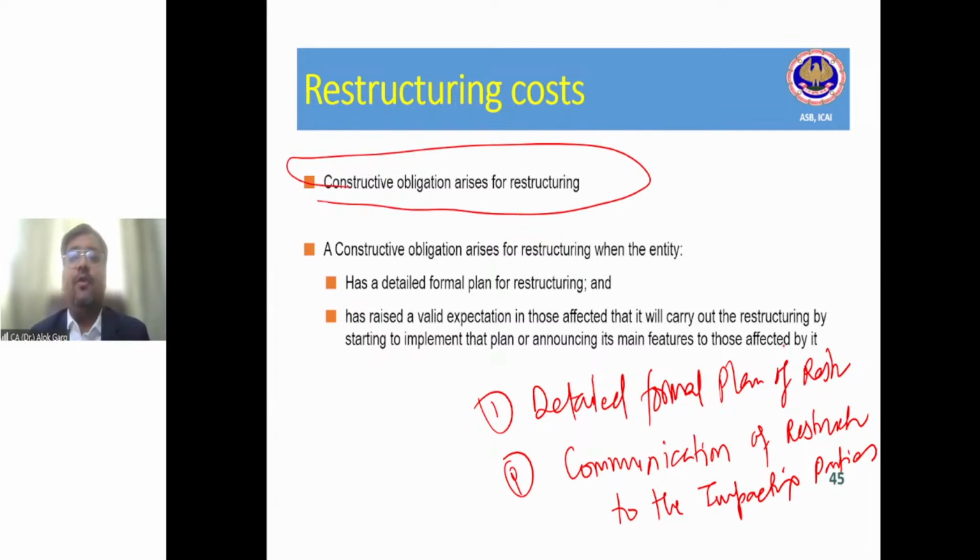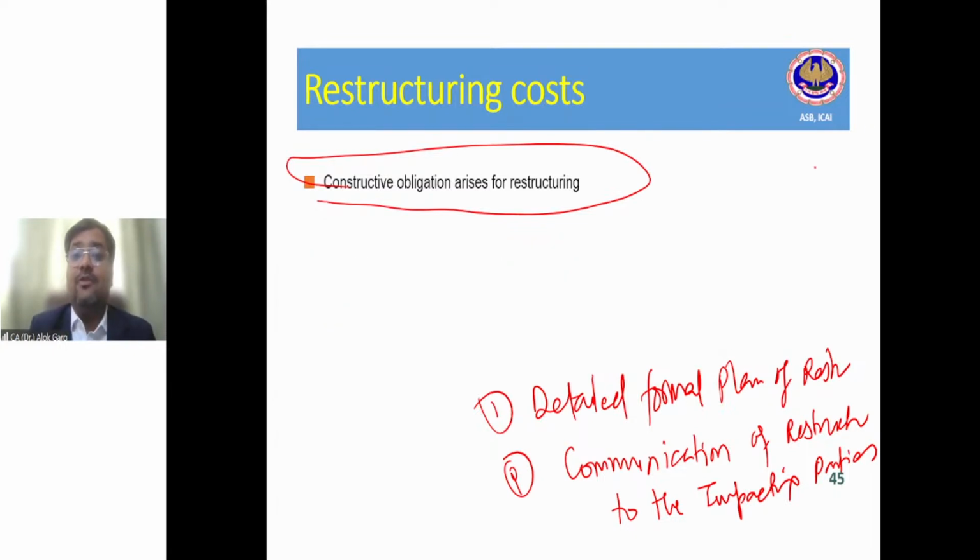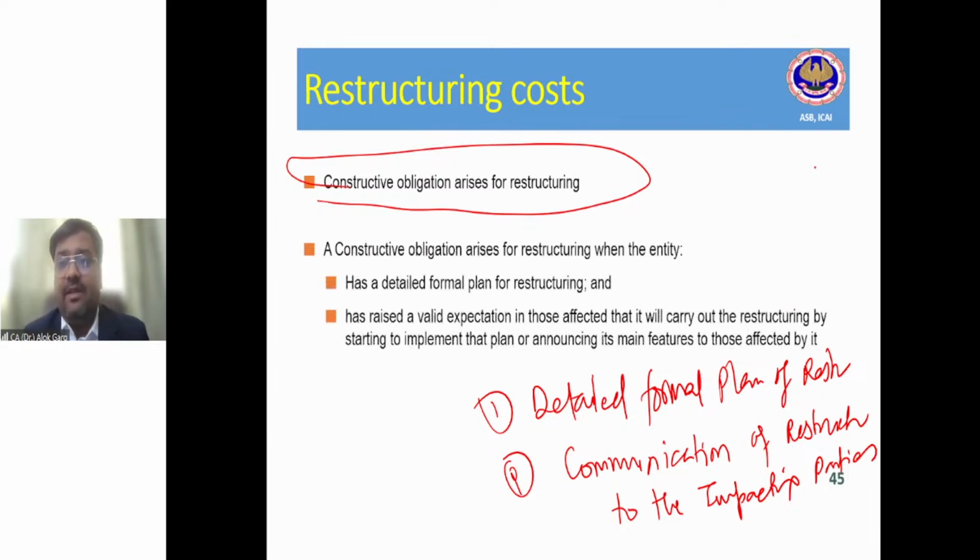You can start searching for other jobs. Or it is communicated to the supplier and the customer that we are discontinuing this plant, and you can find the alternates. So whomsoever is the aggrieved party, if it is communicated to them, then only it will become a constructive obligation, right?